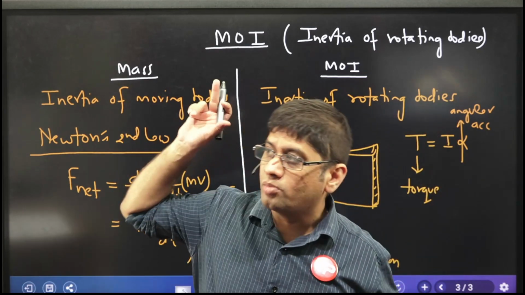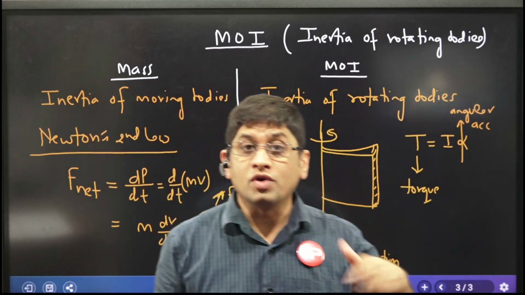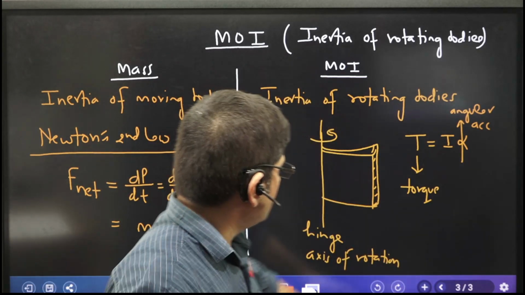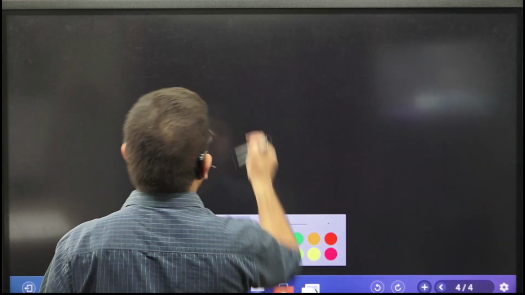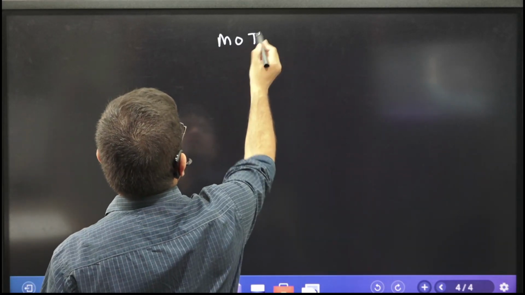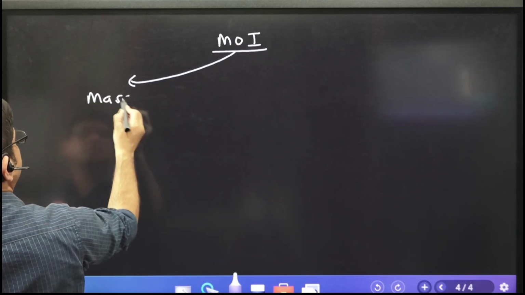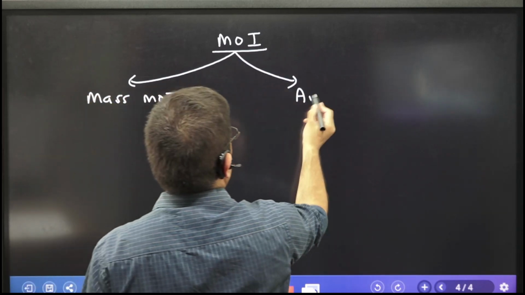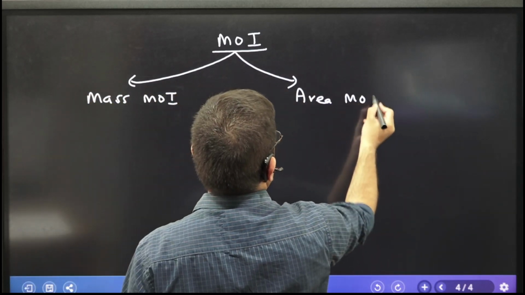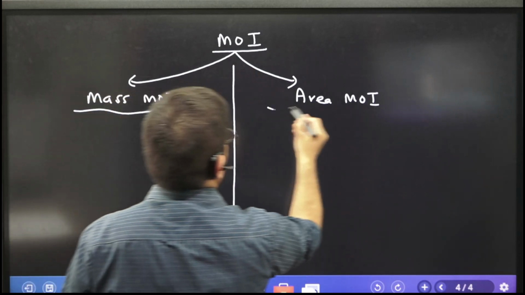What role mass plays for linear motion, moment of inertia plays for rotational motion. And now you know what? The beauty is moment of inertia is also of two types: mass moment of inertia, and area moment of inertia.